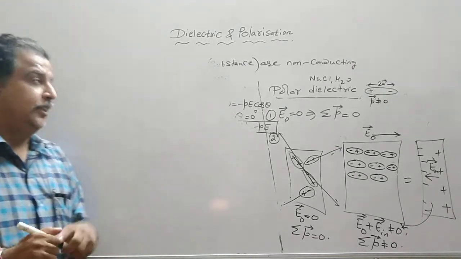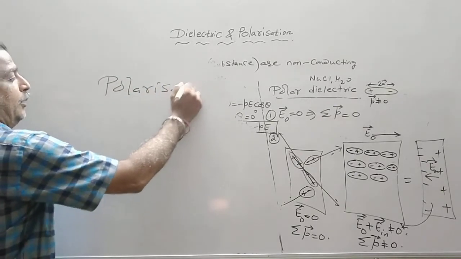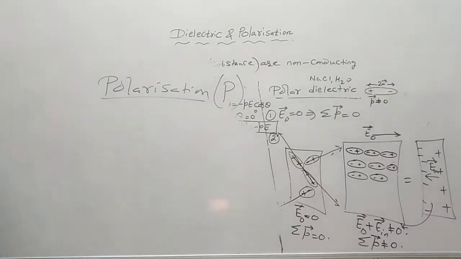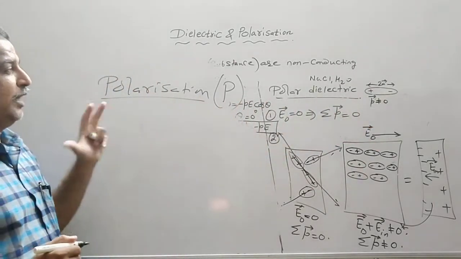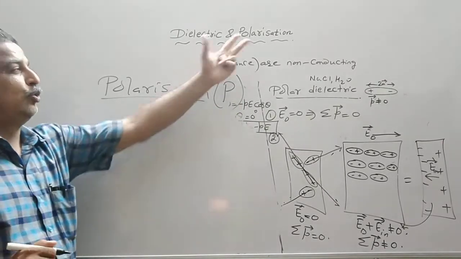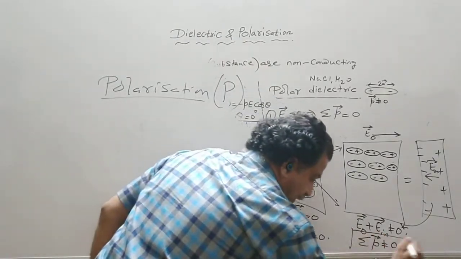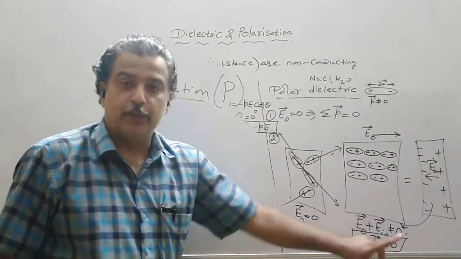Now let us define a new physical quantity which is called polarization. The quantity is named polarization and it is denoted by capital P. The small p was for a dipole moment, capital P is for polarization. Now we have seen whether the dielectric is polar or non-polar, they show the phenomenon of polarization, and both dielectrics have the resultant dipole moment not equal to 0.